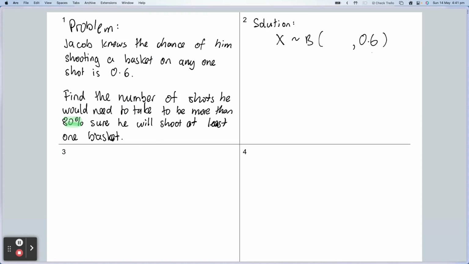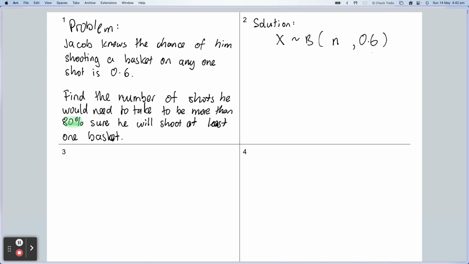So in other words, we need to find the number of trials, because one trial would be a shot at the basket, right? So n is the unknown here, in order for there to be at least one basket. Okay, so that's the setup.